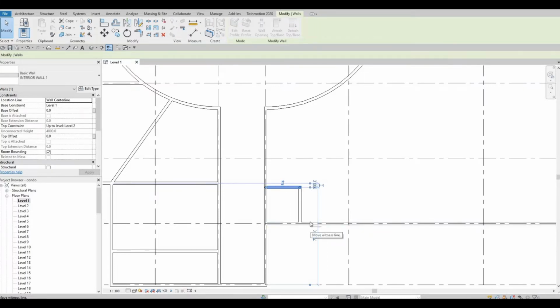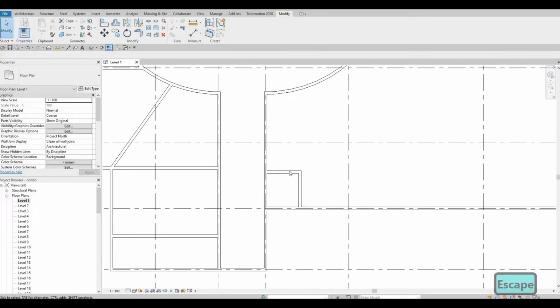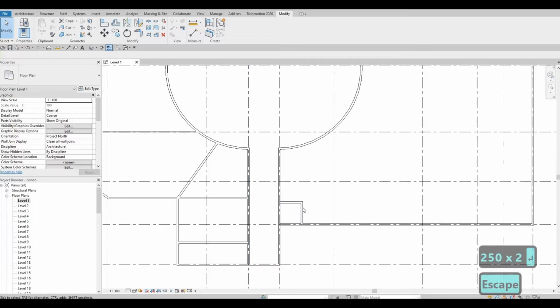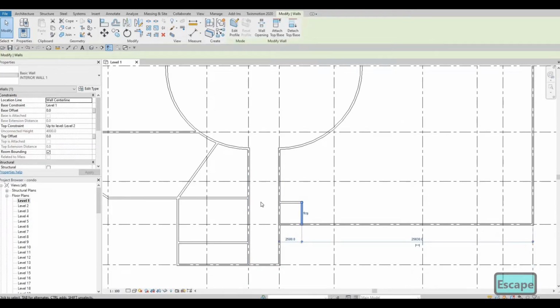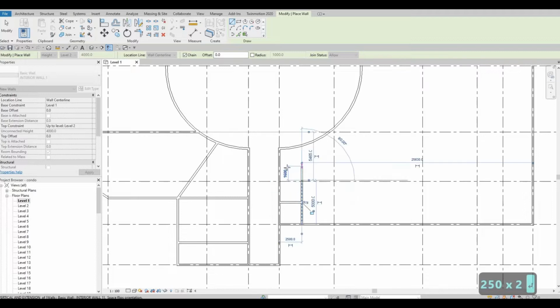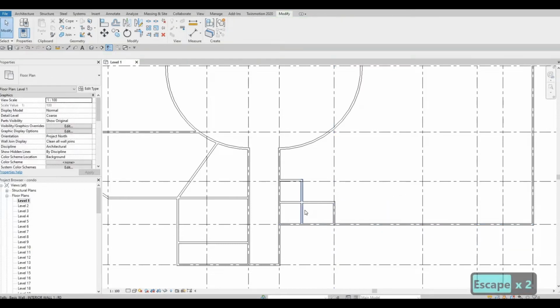We could just move this spot right here, and then just click here, and then 2500. So that's good. We're gonna add one more, 2500 again. And then let's add one at the back right here for some service elevator.